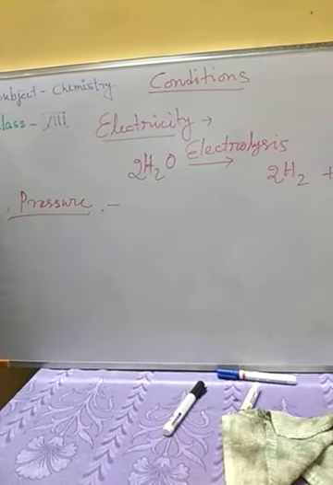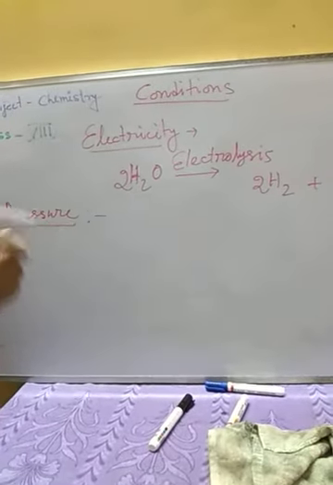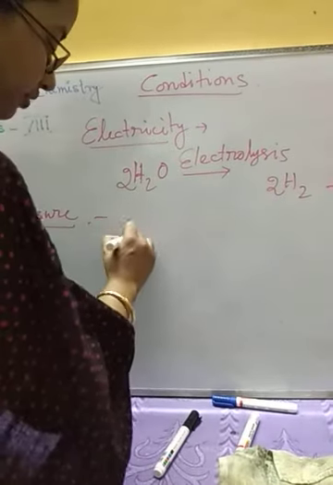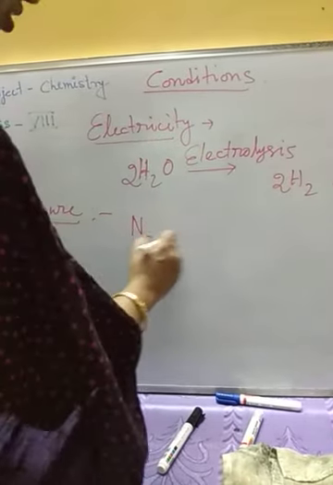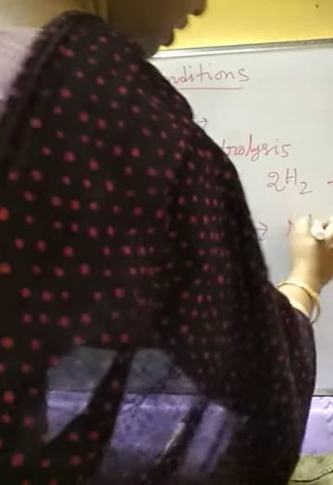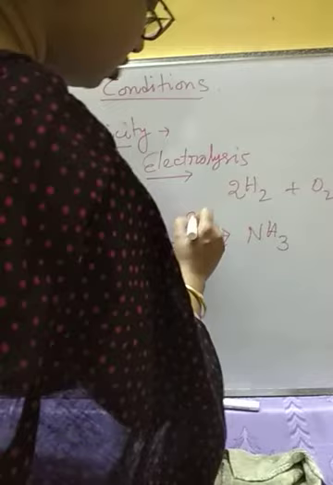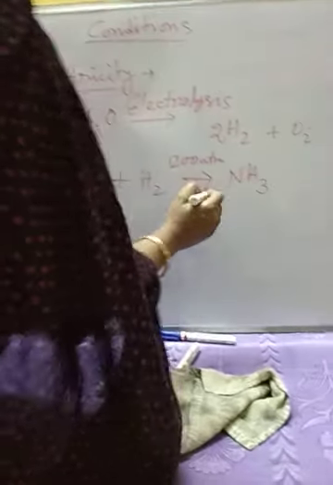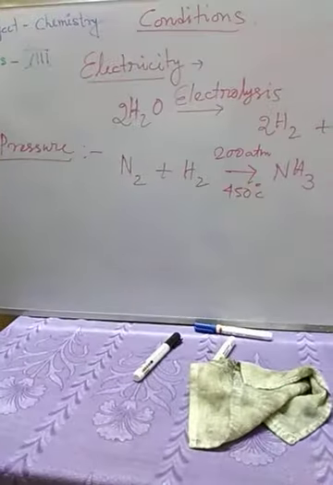Pressure can also act as a necessary condition for a few reactions. As you know, the reaction between nitrogen and hydrogen to produce ammonia. Here we need near about 200 atmosphere pressure, okay, along with 450 degree centigrade temperature and all. These are the necessary conditions for this reaction.